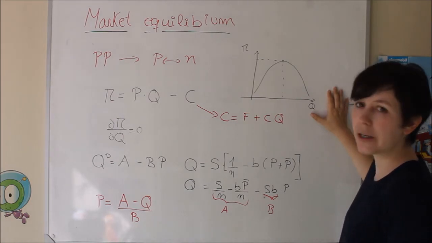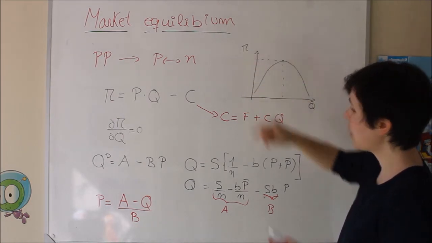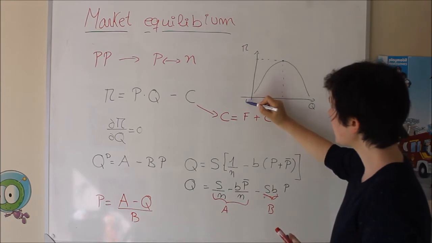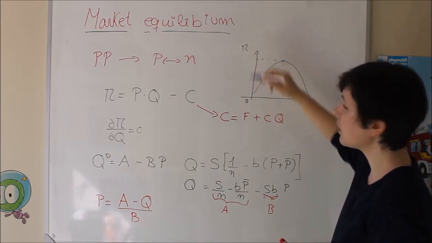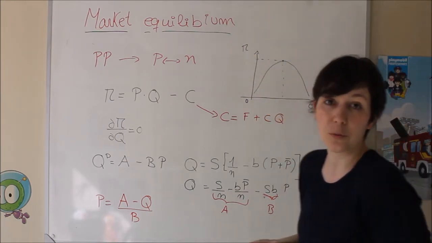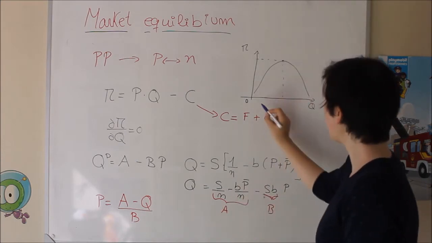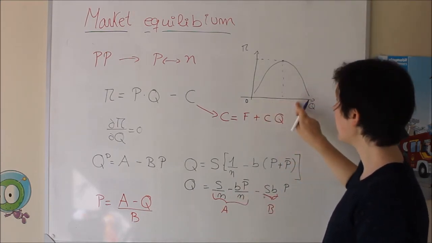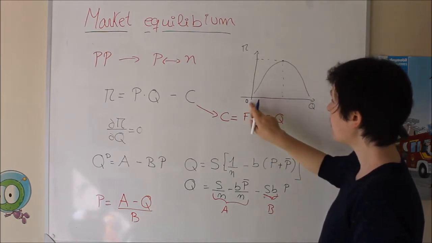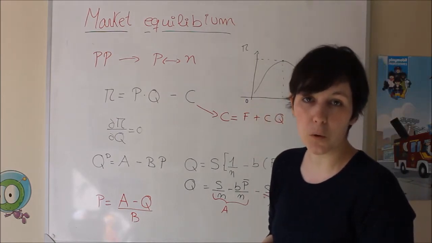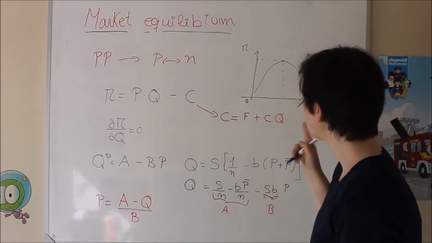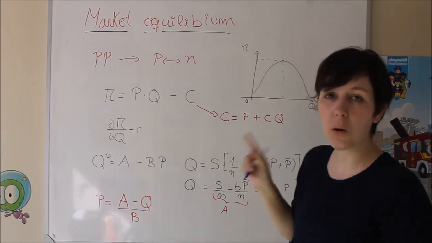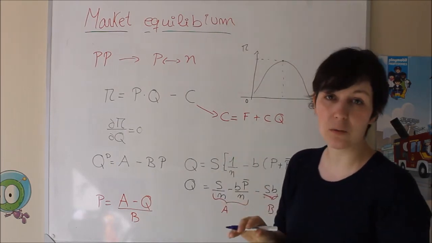So take a look first at this graph. In this graph we can see profits. If this is 0, the farther away in the vertical you are from 0, the higher your profit is. And here we have production. So the farther to the right side you are from 0, the more you are producing. If you see this graph, there is going to be a point in which your profit is the maximum one.